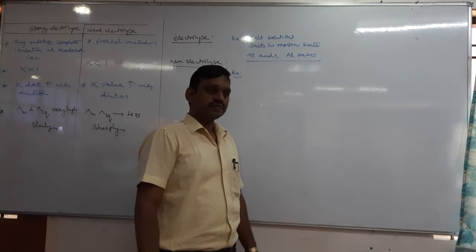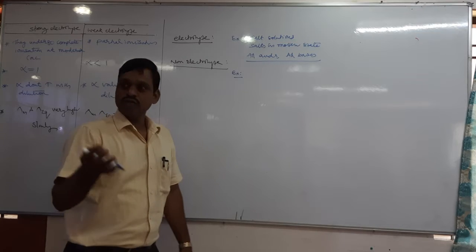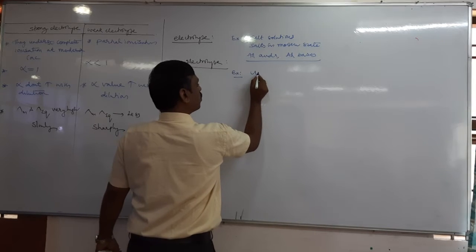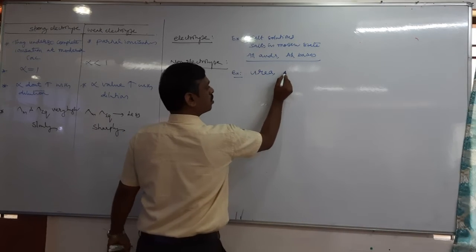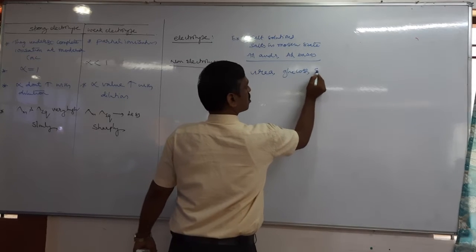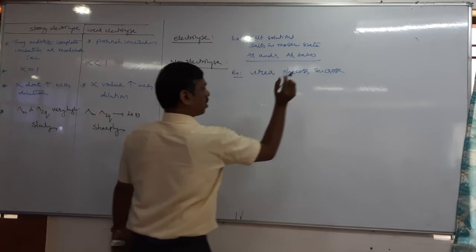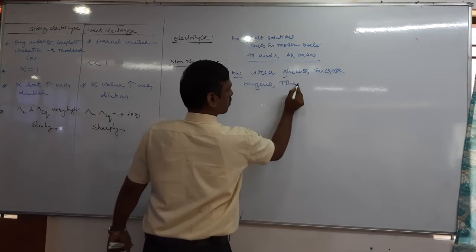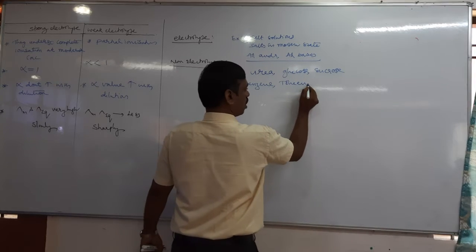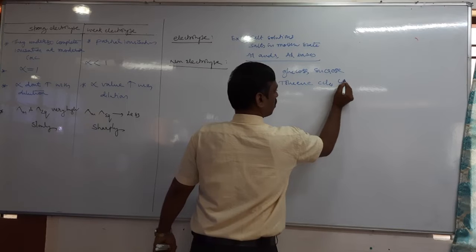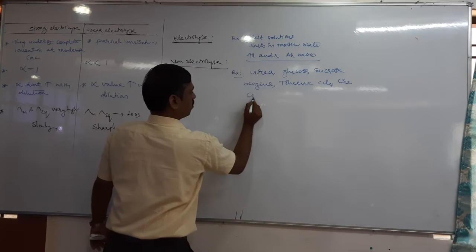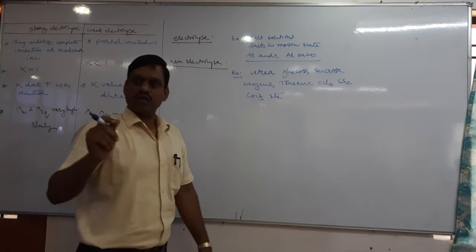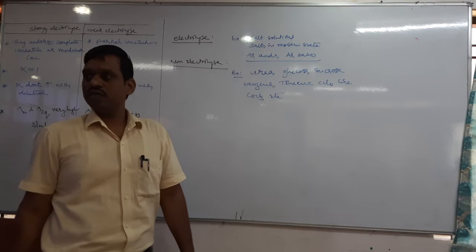Non-electrolyte: urea, glucose, sucrose, sugar, and pure water. Okay. Urea, glucose, sucrose, benzene. You know the benzene? Toluene, benzene, toluene, carbon tetrachloride, CCl4, carbon disulfide, chloroform, many more examples. Organic solvents are non-electrolytes. They do not conduct electric current either in solution state or molten state.